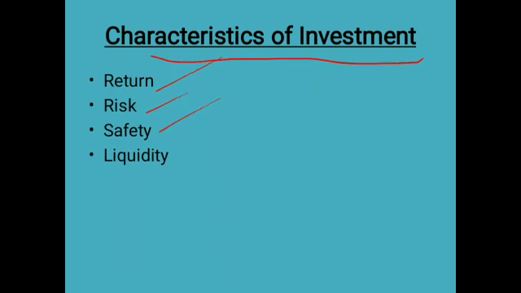The next one is liquidity. What is liquidity? Liquidity means easily converted into cash. Some investment instruments like company deposits, bank deposits, etc. are not marketable.